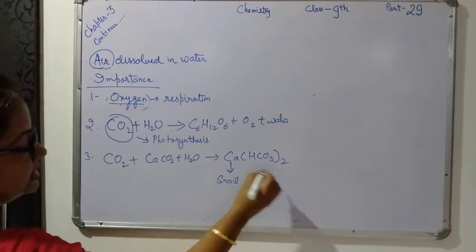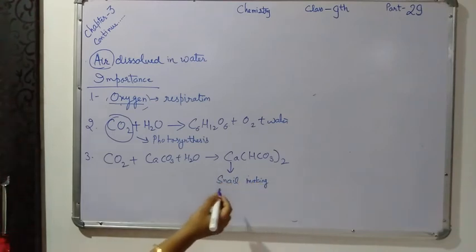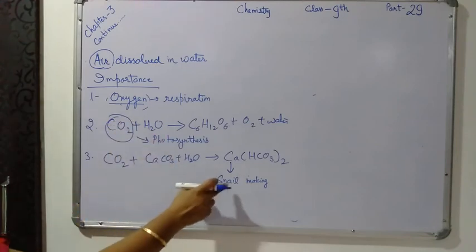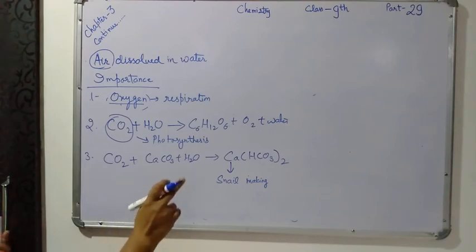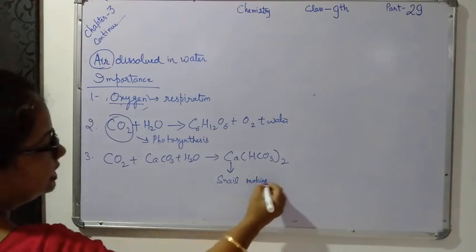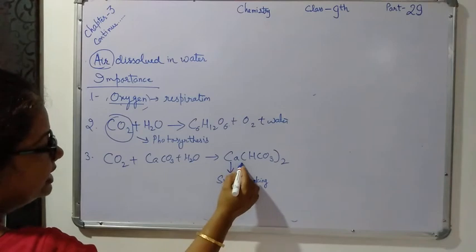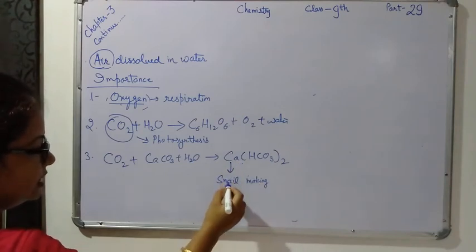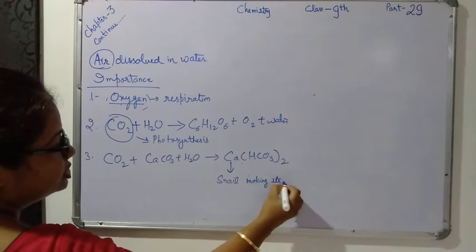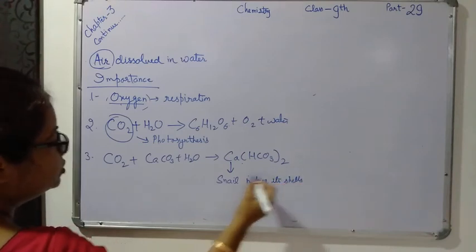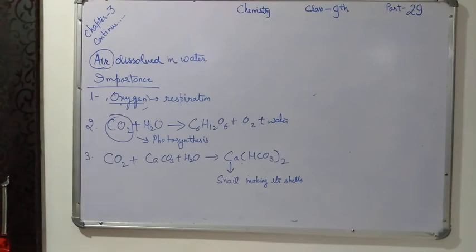I think all have seen that a snail's body is covered with a very hard structure, that is called its shell. So this calcium bicarbonate is used by the snail for making its shell.